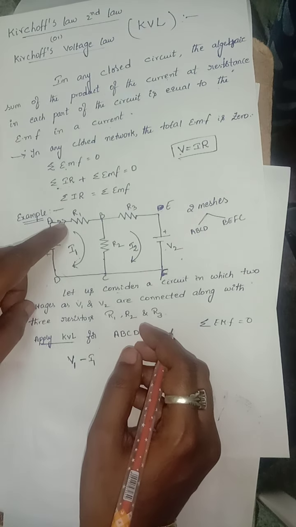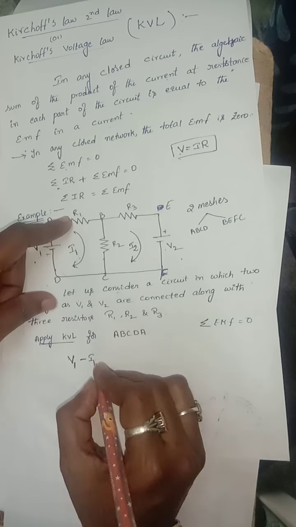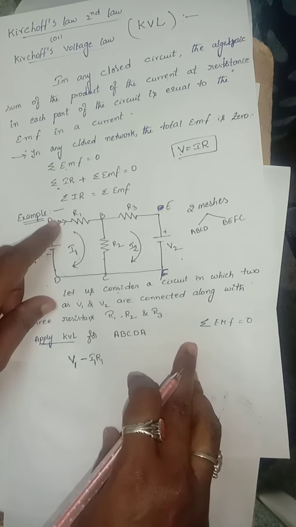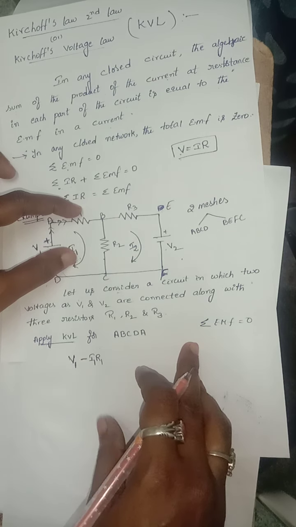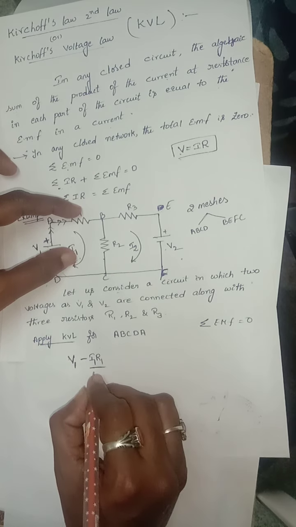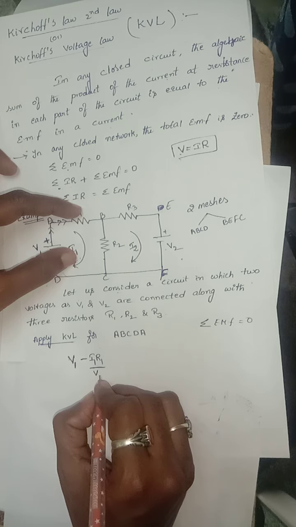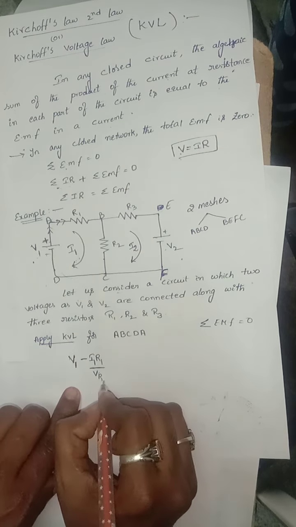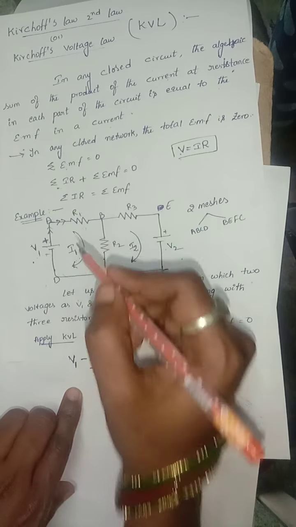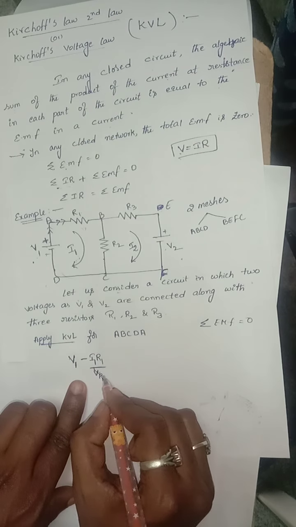The current passes through the resistor R1, so minus I1 R1. I1 R1 is nothing but the voltage across R1.